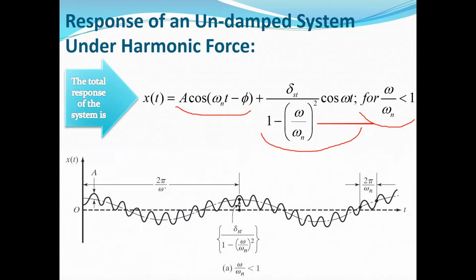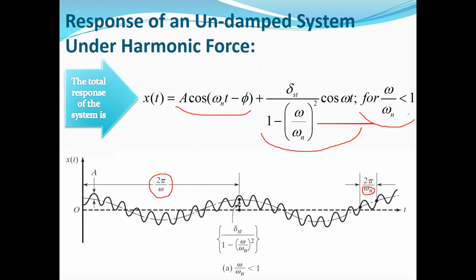Here you can see, for this case, we have one long period, which is 2 pi divided by omega, where omega is the frequency of the excitation. And also we have a small period, which is 2 pi divided by omega n, where omega n is the natural frequency of the system.